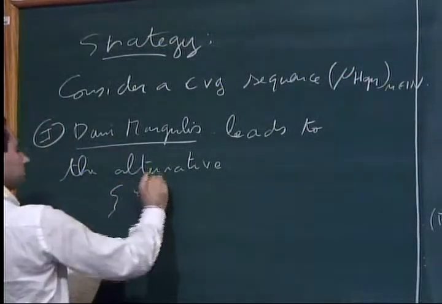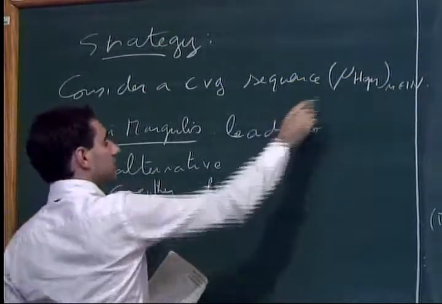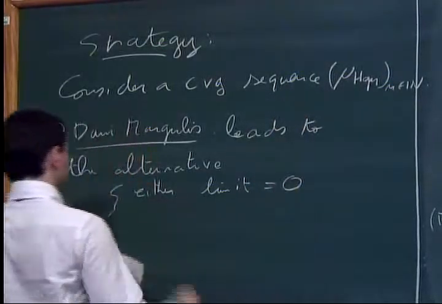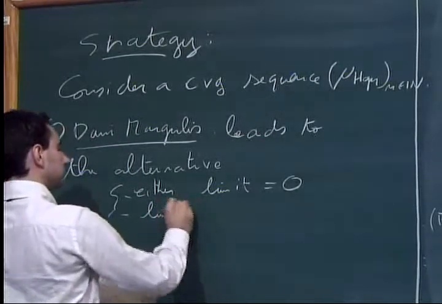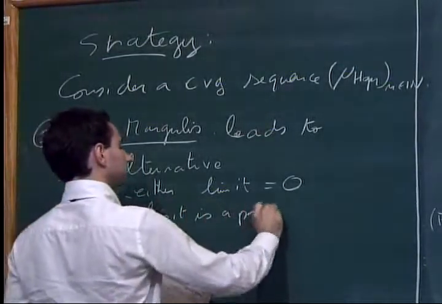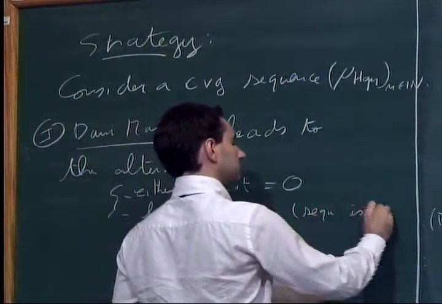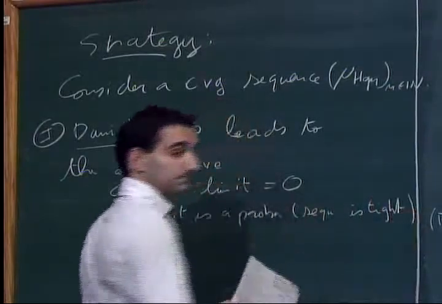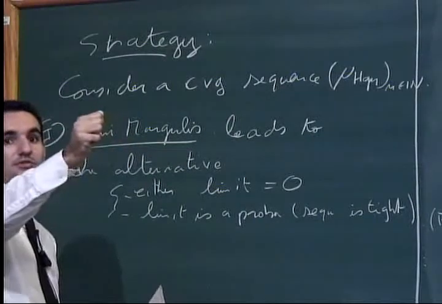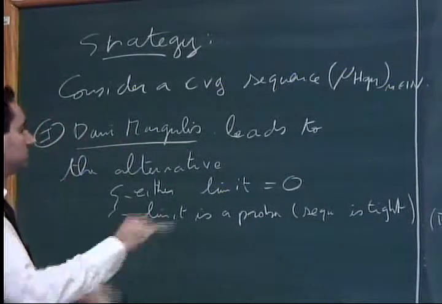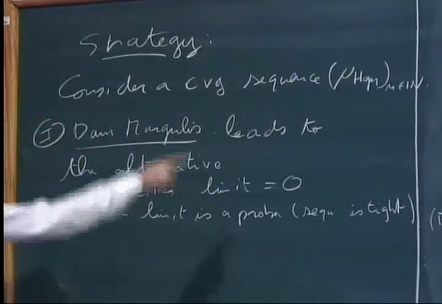Either the limit of the sequence is 0, or the limit is a proba. I mean the sequence is tight. So either all the mass goes to infinity, or no mass goes to infinity when you have a convergent sequence.